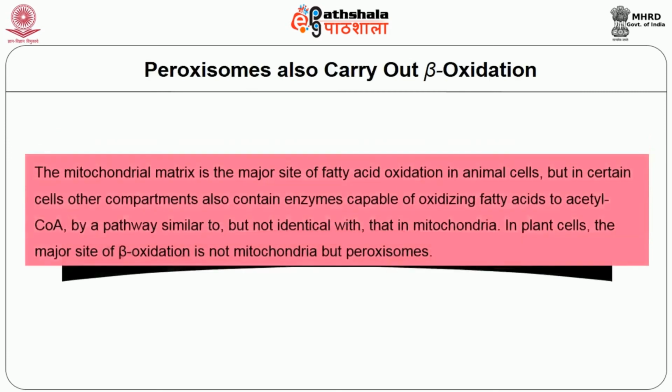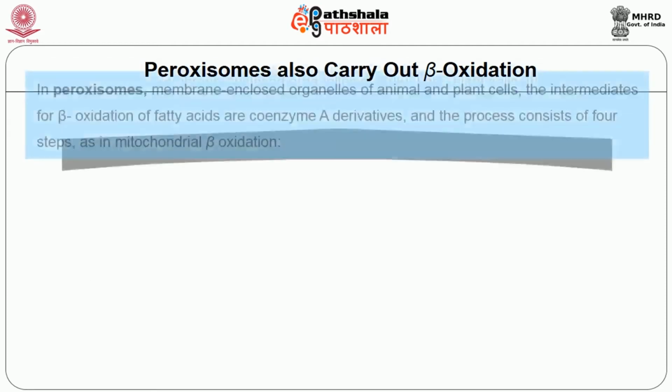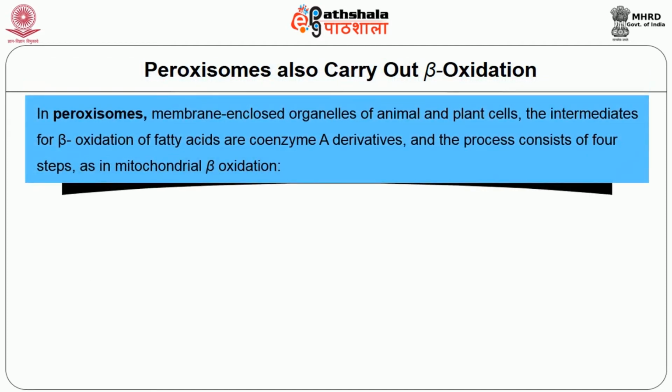Next one, the peroxisome also carries out beta oxidation. The mitochondrial matrix is the major site of fatty acid oxidation in animal cells, but in certain cells, other compartments also contain enzymes capable of oxidizing fatty acids to acyl-CoA by a pathway similar to but not identical with that in the mitochondria. In plant cells, the major site of beta oxidation is not mitochondria but peroxisomes. Peroxisomes are membrane enclosed organelles of animal and plant cells.